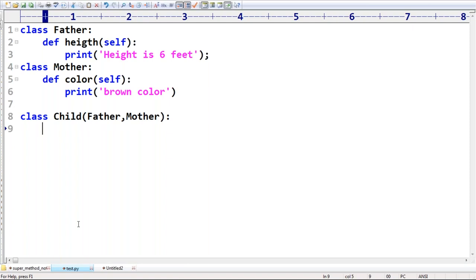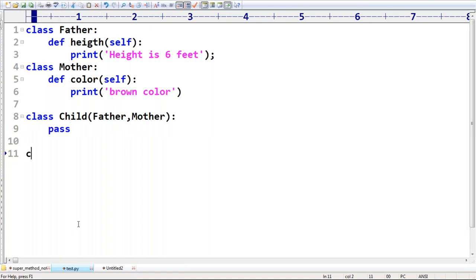Happily, the child is inherited from the parents, class Child of Father, Mother. I don't want to take anything else, sir, just pass, that's all. Now let me create a child class object: c equals Child.